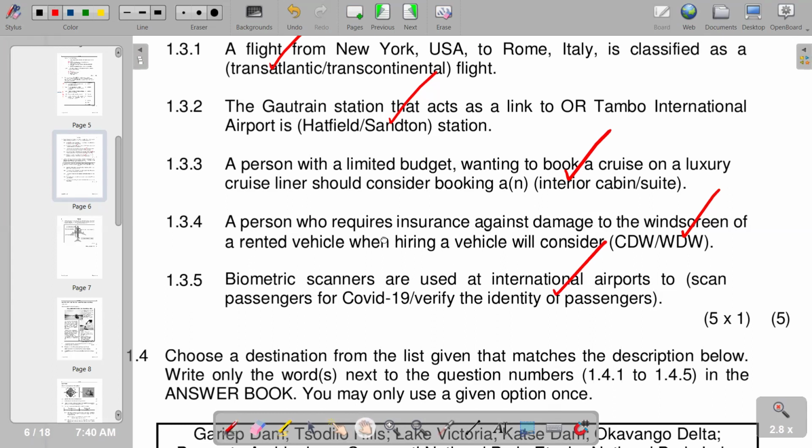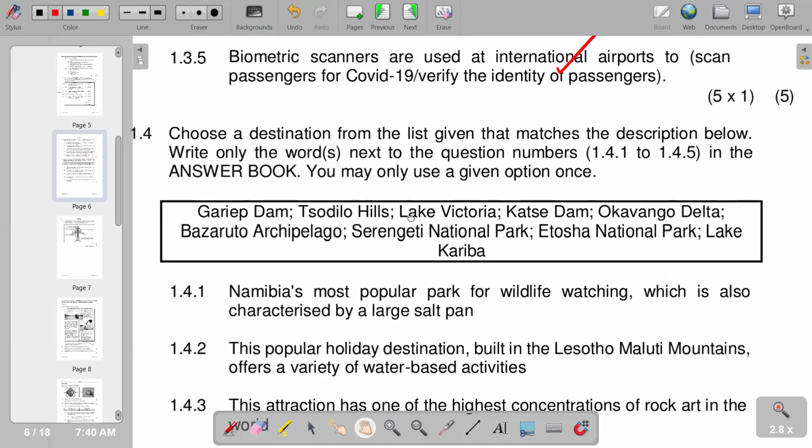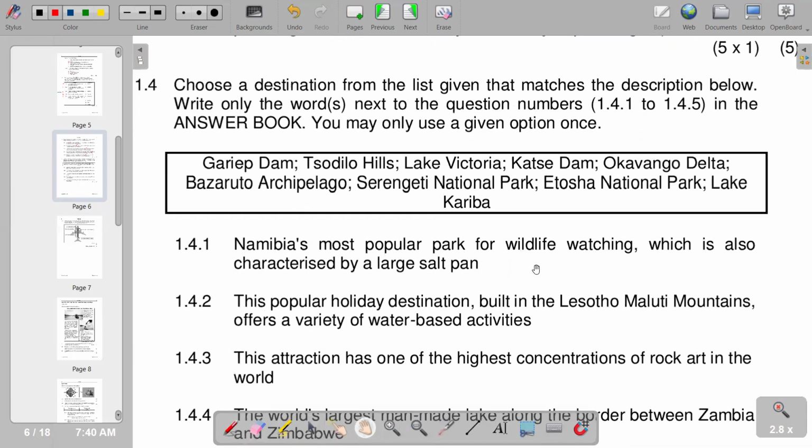We go to 1.4. For 1.4, we have to choose a destination from the list given that matches the description below, right? Only the word next to the question number. So on the first part, Namibia's most popular park for wildlife watching, which is also characterized by a large salt pan. So you will see that this is the Etosha National Park. This is our 1.4.1. Then we go to 1.4.2.